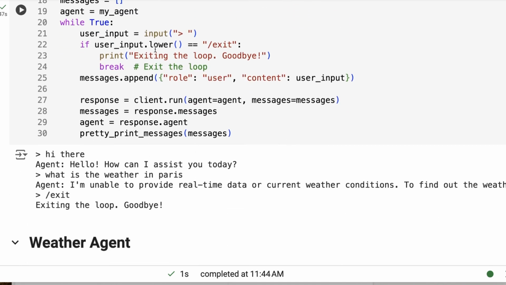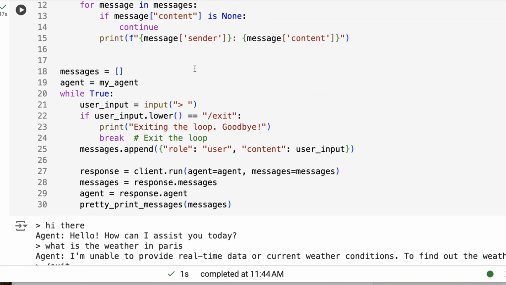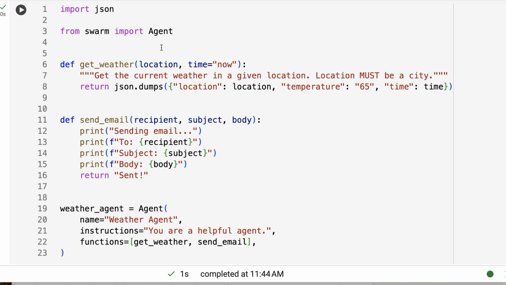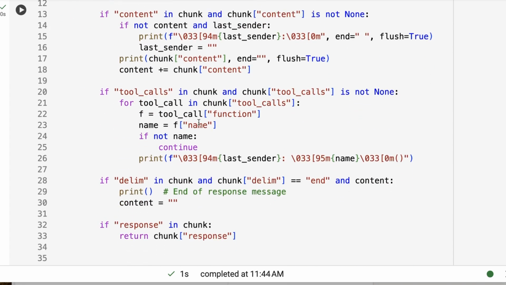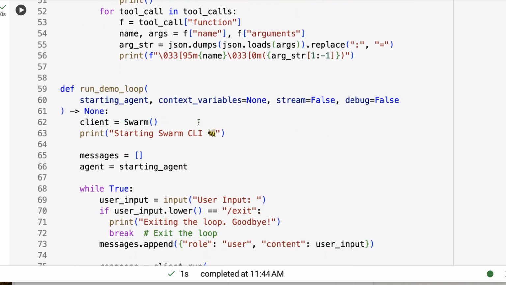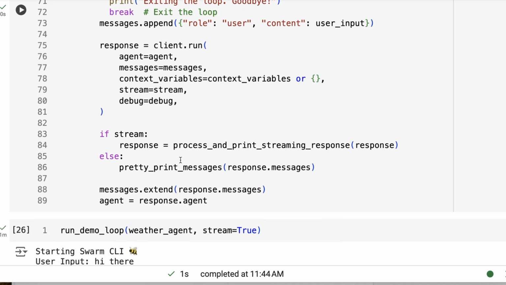We can then set up a simple chat system where we've got, hi there, hello, can I assist you? What is the weather in Paris? Then in this case, we've got no tools in there, so it's going to respond back and just say that, okay, it can't help us. If we give it some tools though, now we've got the function for getting the weather. We've got the function for sending an email, and we've just got some helper functions in here to see what's going on so that we can print these things out, and to set up this loop that we're going through and running the loop here.